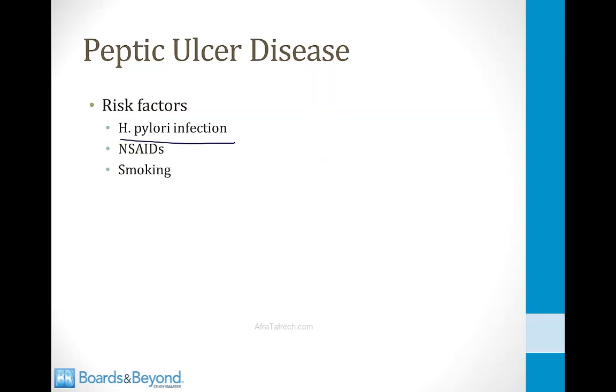H. pylori infection is an important risk factor for peptic ulcer disease. As we talked about before, in the setting of H. pylori infection, you can have increased acid secretion, and that can destroy the mucosal layer of the stomach or the duodenum. NSAIDs are also an important risk factor for peptic ulcer disease. Patients who take NSAIDs have breakdown of the protective lining of the stomach of the intestine. And then finally, smoking is a well-described risk factor for peptic ulcer disease. The mechanism of this is not clear.